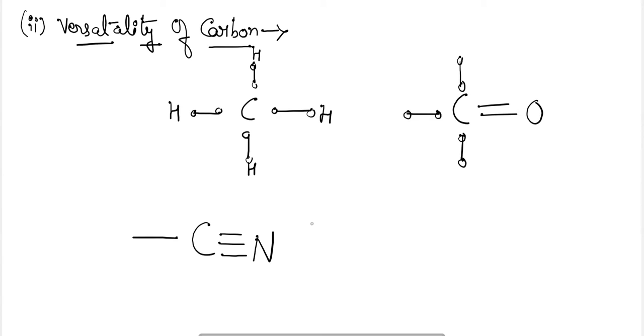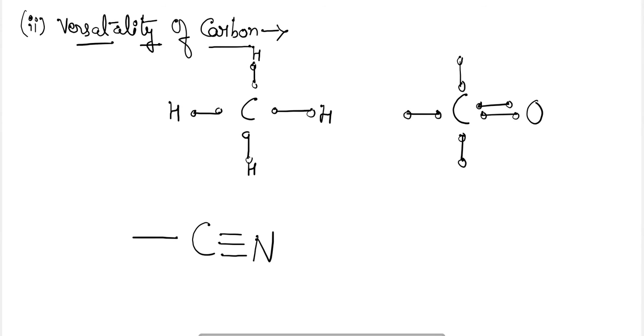Next, they have a high tendency to share electrons, so therefore they possess covalency, and the covalency for carbon is 4. Okay, it is 4.